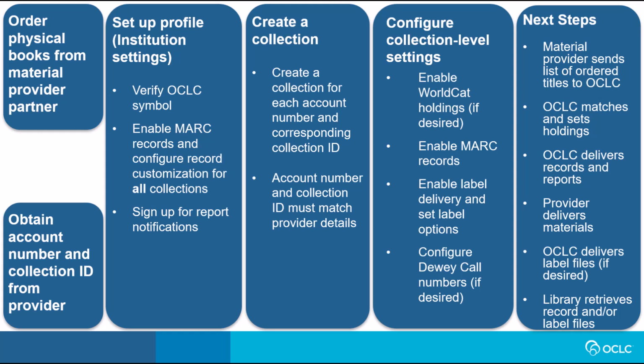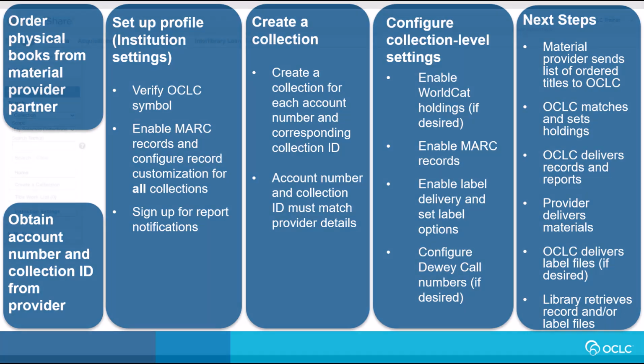The material provider sends a list of ordered titles to OCLC. OCLC then matches the titles to records in WorldCat, sets holdings, and delivers MARC records and reports. If label files were enabled, OCLC delivers those as well. Meanwhile, the material provider ships the physical items to the library. Finally, the library retrieves its MARC record and/or label files from the My Files area in WorldShare Collection Manager.